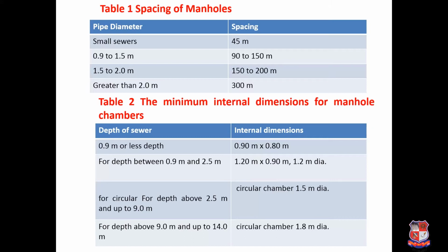depth of sewers. So 0.9 meter or less depth, then internal dimension may be 0.9 to 0.8 meter. For depth between 0.9 to 2.5 it is 1.2 by 0.9 or 1.2 meter diameter. For circular sewer with the depth above 2.5 meter and up to 9 meter, the circular chamber of 1.5 meter diameter. And for depth above 9 meter and up to 14 meter, the circular chamber is having diameter of 1.8 meter. Internal dimensions are to be provided for efficient cleaning purpose and maintenance purpose.